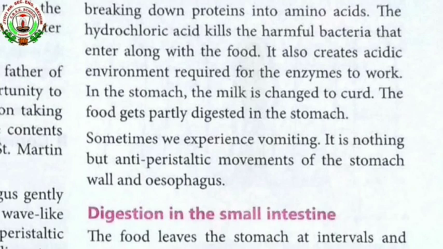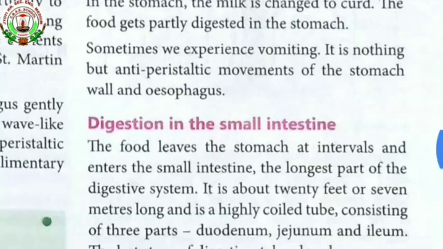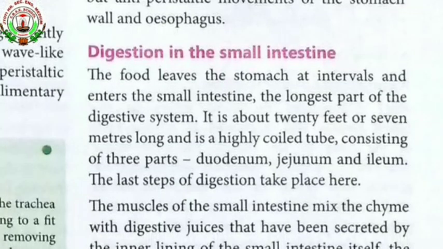Now let us move to the next para, about how digestion takes place in the small intestine. The food leaves the stomach at intervals and enters the small intestine, the longest part of the digestive system. It is about 20 feet or 27 meters long and is a highly coiled tube consisting of 3 parts: duodenum, jejunum and ileum. The last step of digestion takes place here.